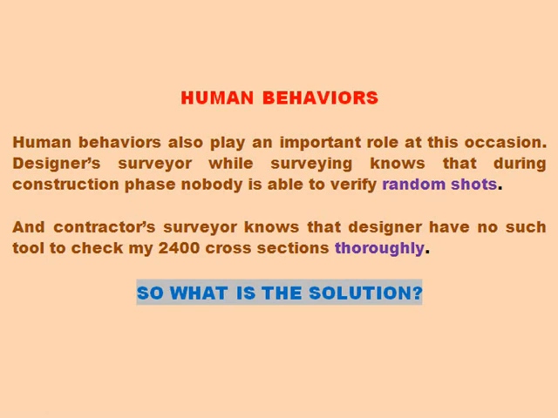So human behavior also plays an important role on this occasion. Designers and surveyors know that during the construction phase nobody is able to verify random charts, and contractors and surveyors know that designers have no such tools to check my 2400 cross sections thoroughly. So what is the solution?